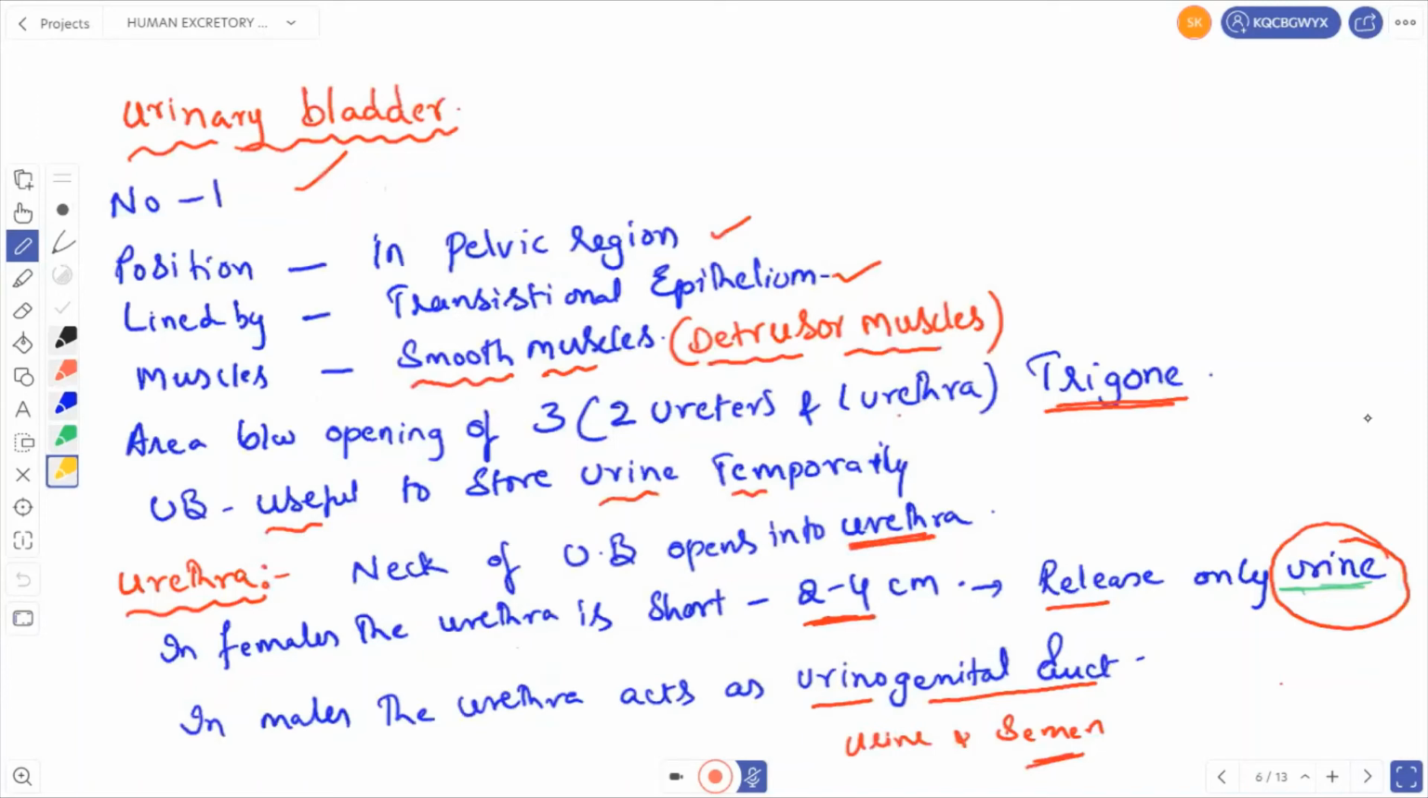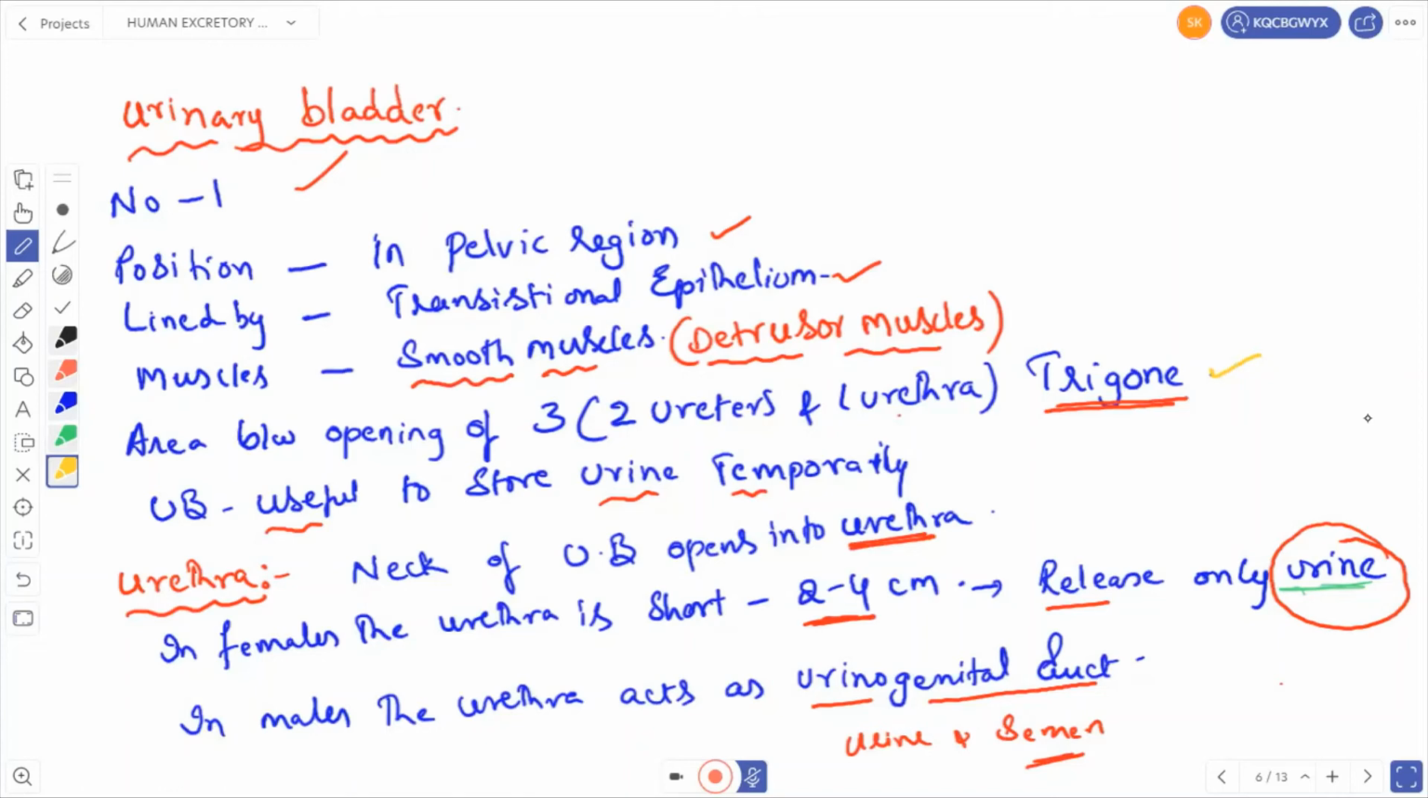The urinary bladder is positioned in the pelvic region, and it is internally lined by transitional epithelium. The urinary bladder also consists of smooth muscles, which are called detrusor muscles. The area between the openings of the 3 tubes, that means 2 ureters and 1 urethra, is called the trigone. In the previous slide, you have seen the trigone diagram. The urinary bladder is useful to store urine temporarily.